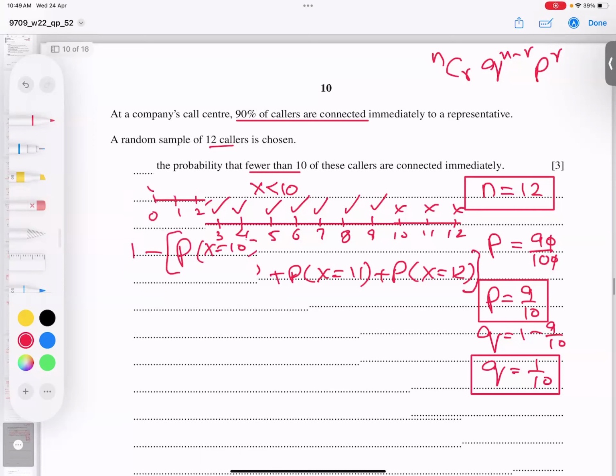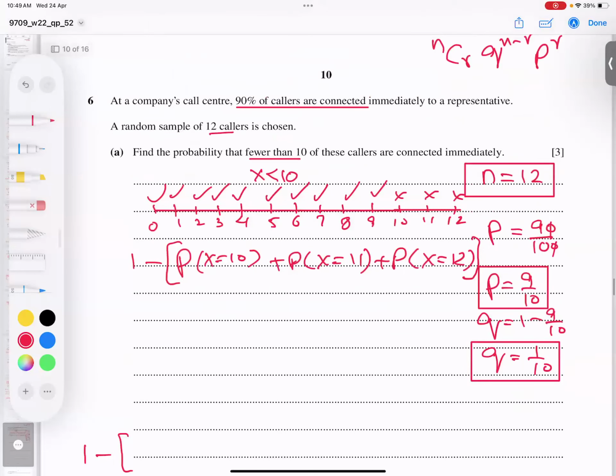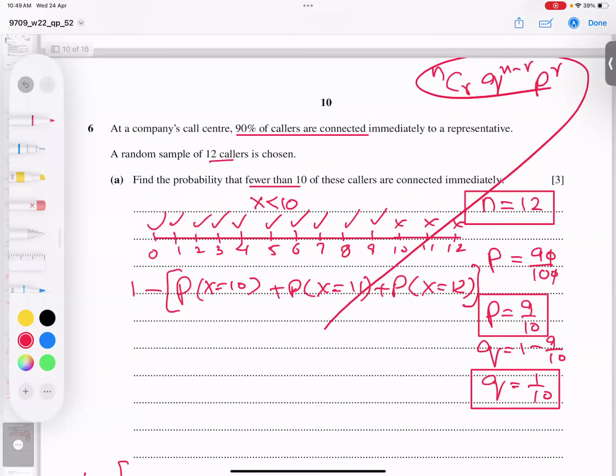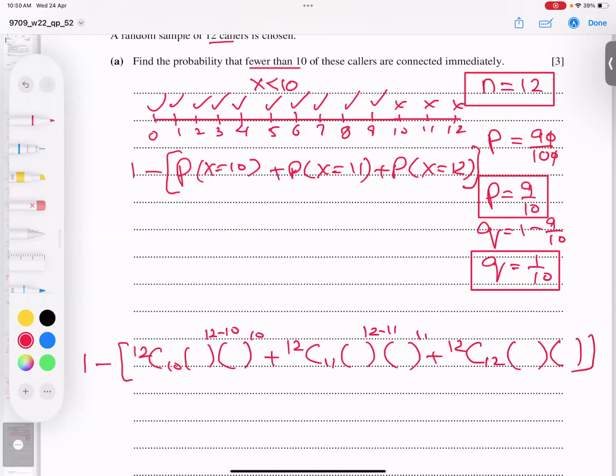So let's try to solve it. The formula is very clear, I wrote it on top. We have 12C10, then 12C11, then 12C12. The differences of these numbers come first: 12 minus 10, and 10 goes directly on the second bracket; 12 minus 11 and 11; 12 minus 12 and 12.